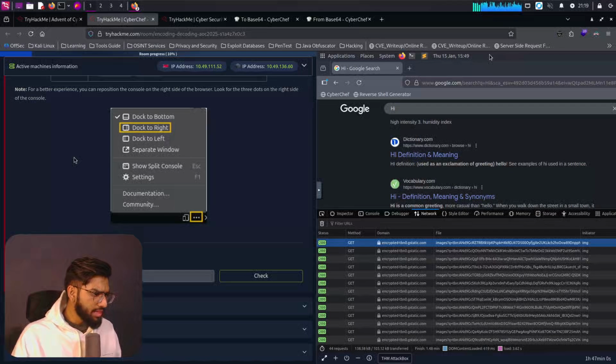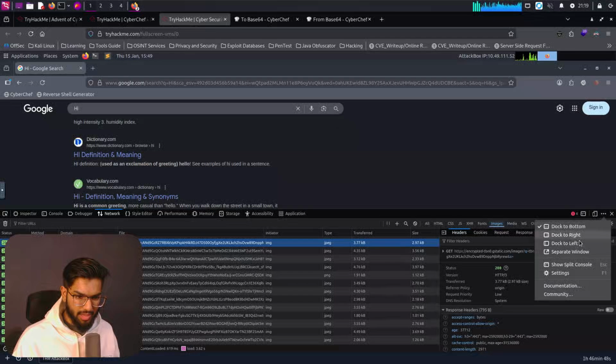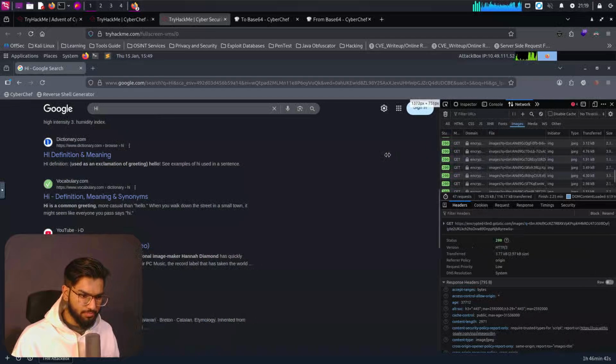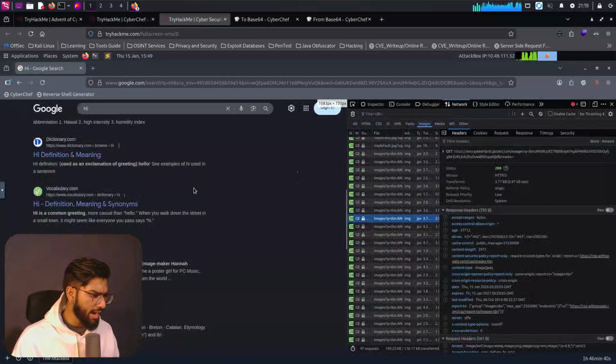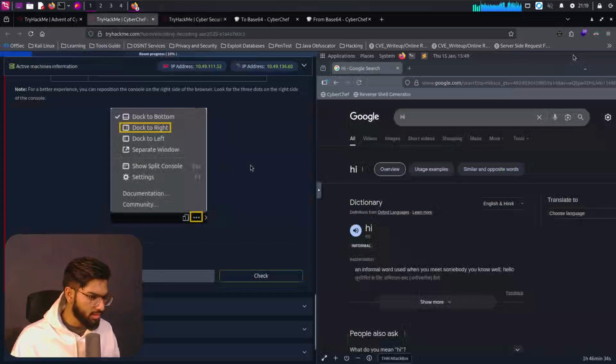Note, for a better experience, you can reposition the console on the top right side of the browser. Look for the three dots on the right side of the console. So we have it here, and we can dock it to the right. Yeah, so now we get a cleaner, better view. But I personally prefer it at the bottom. Again, it depends on your choice.